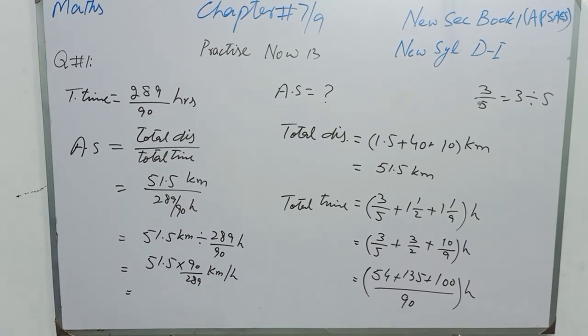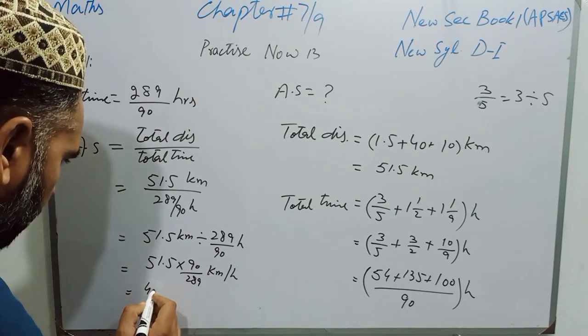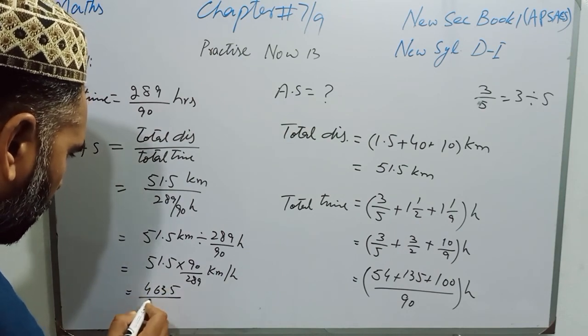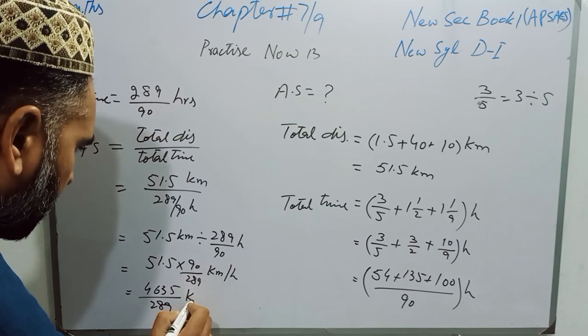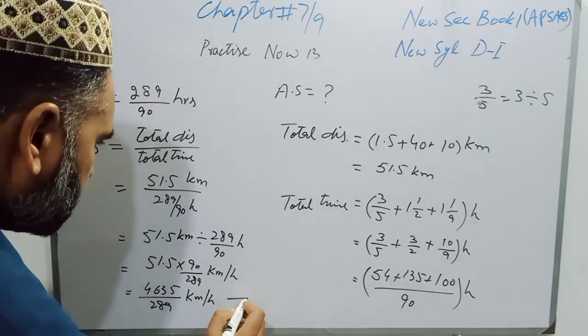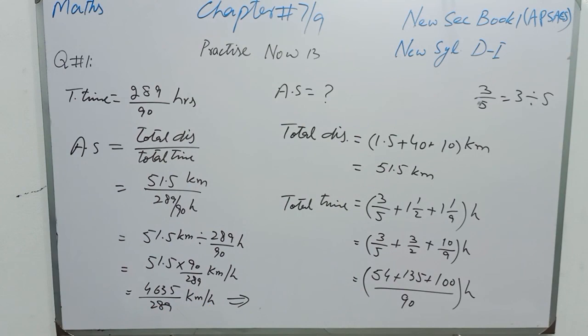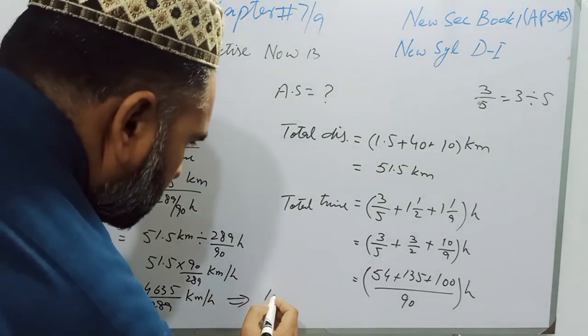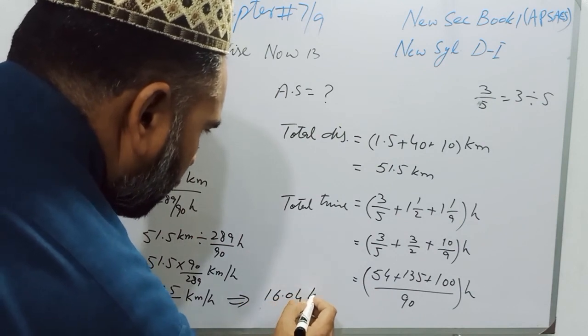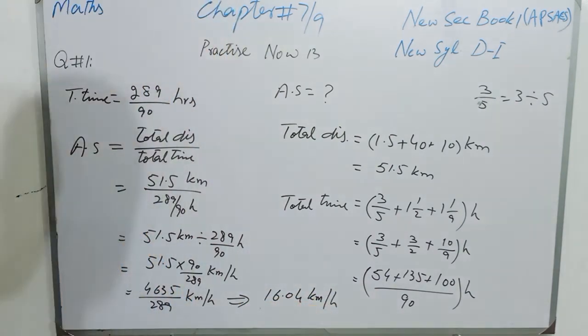Students, when we multiply 51.5 by 90, we will have 4635 over 289 kilometer per hour, and now students, it will be divided by 289, and the average speed will be 16.04 kilometer per hour. 16.04 kilometer per hour is the average speed of Farhan for this competition.